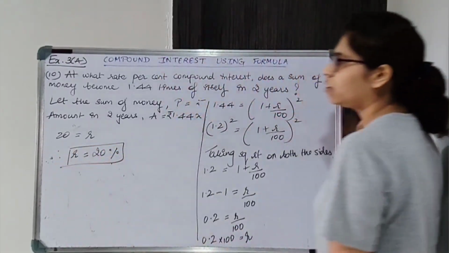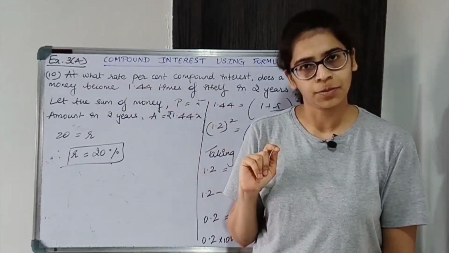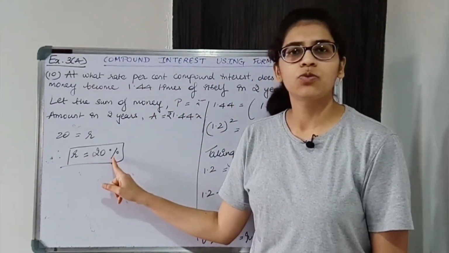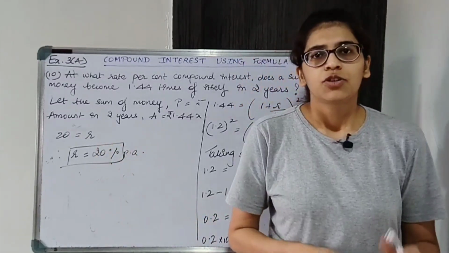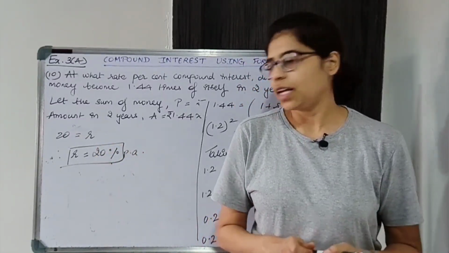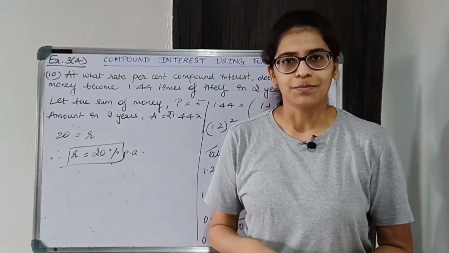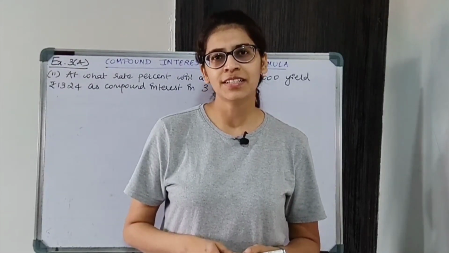So we found the rate percent. Okay, so r is 20% per annum. So write down the final statement: the rate percent is 20% per annum. Let's read the next question.